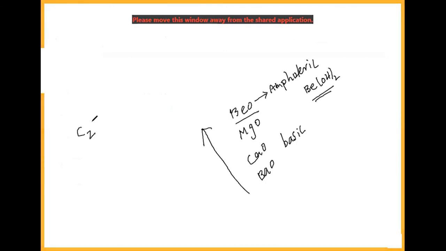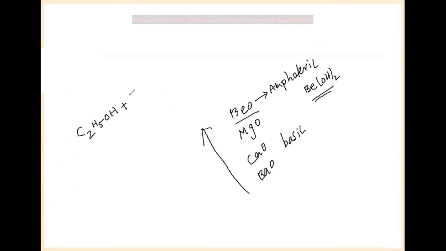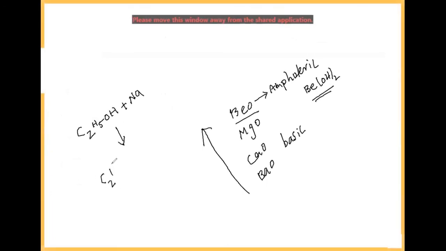Compound A, I'm going to take alcohol, that is ethanol. When it reacts with sodium, it gives sodium ethoxide. Generally we say alkoxide. Sodium ethoxide plus half H2.